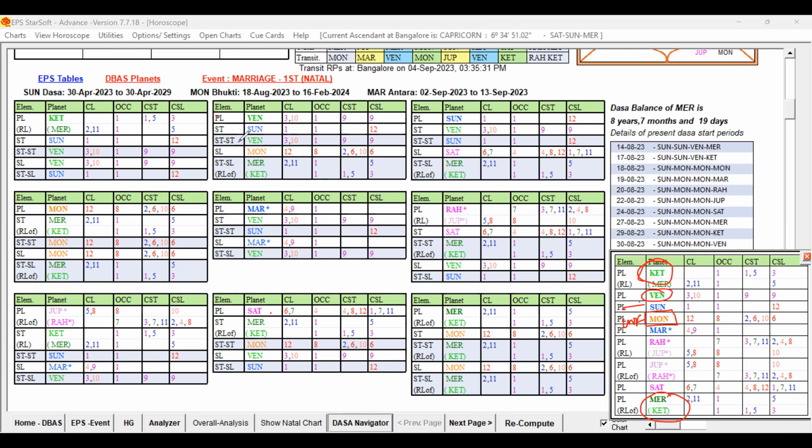Venus itself is green. Star Lord is also blue, good. 2A level also green. And the sub-level planet has the weakness. And the Star Lord of the sub-lord, Mercury, is good. So now you can see the planet level, star level, and Star Lord and Star Lord of the Star Lord. Second step, this is further supported by Venus's favorable houses. It is not forming any 2 or 7 or 11. You can see only at the last level, only 2, 11 are there. But it is not having any 2 or 7 or 11, but it is having 12 and 8 also.